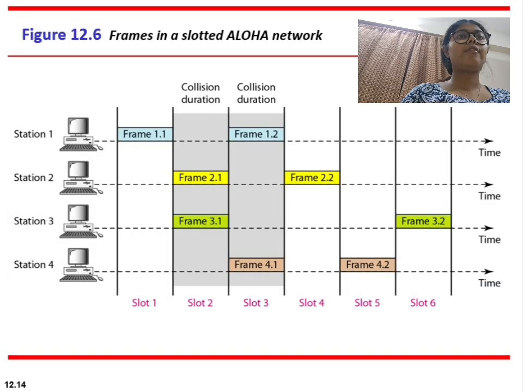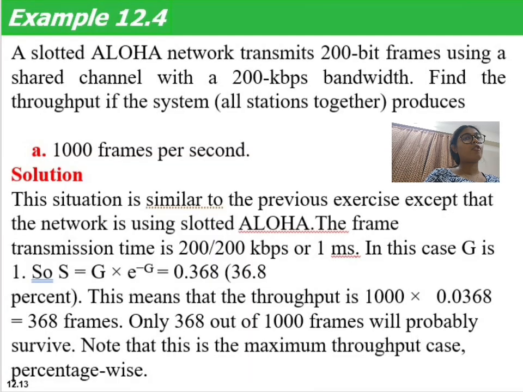The throughput formula for slotted ALOHA is S = G × e^(-G). The maximum throughput occurs when G is equal to 1. At this point, the maximum efficiency is about 36.8%. For pure ALOHA it was around 18%, so this is often rounded to around 37%. This means slotted ALOHA is almost twice as efficient as pure ALOHA. Okay, so now let us look at an example for slotted ALOHA.